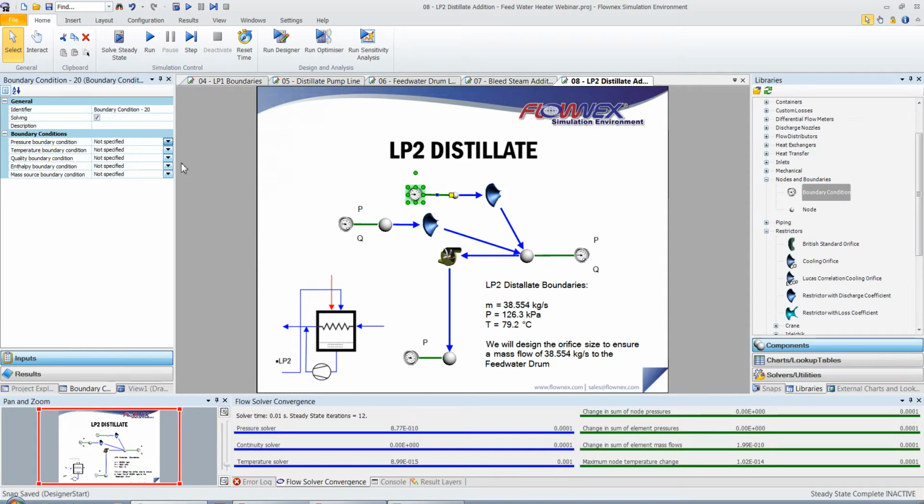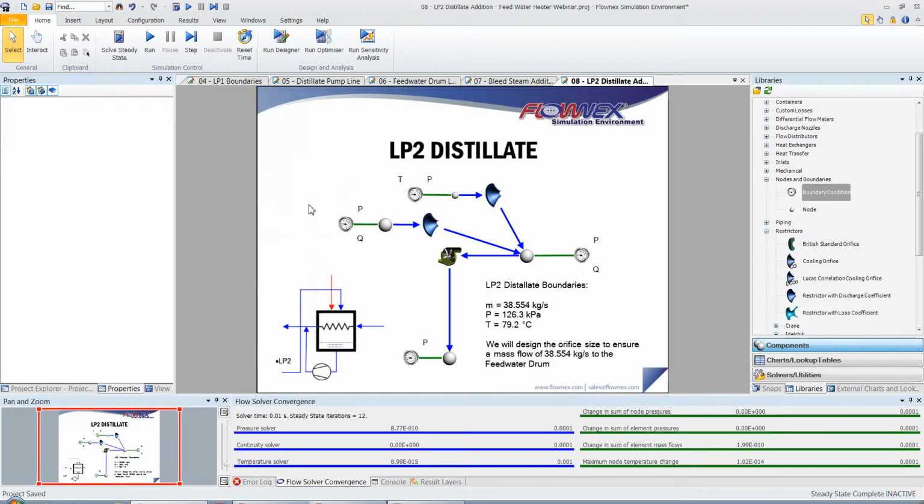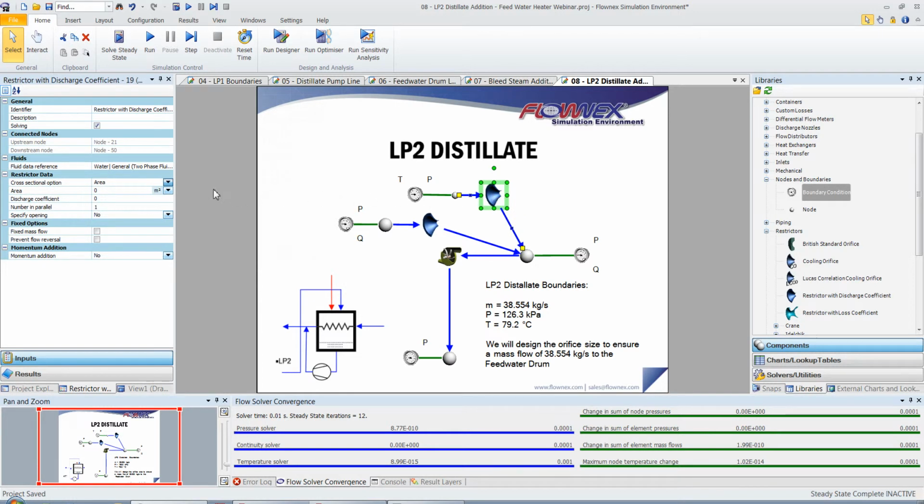We will specify a pressure of 126.3 kPa and a temperature of 79.2 degrees Celsius. We'll select diameter as the cross-sectional option for the restrictor, and we'll specify a discharge coefficient of 1.